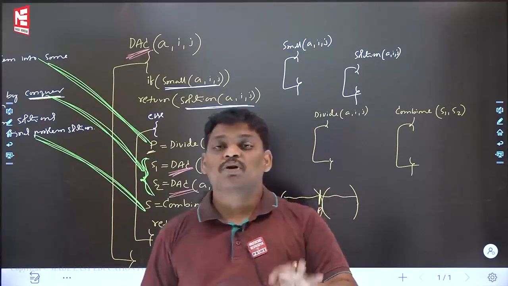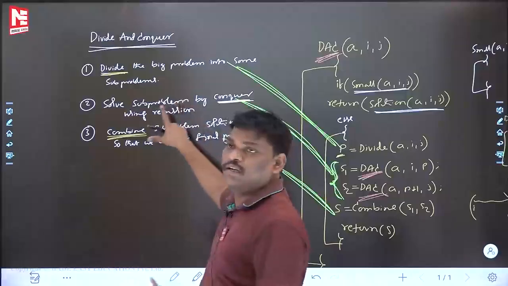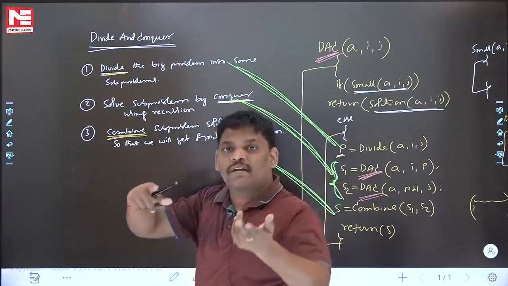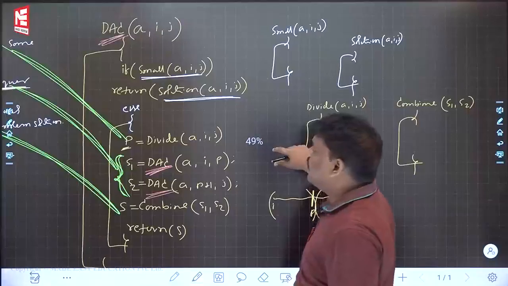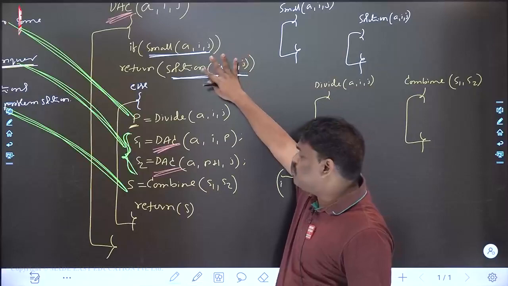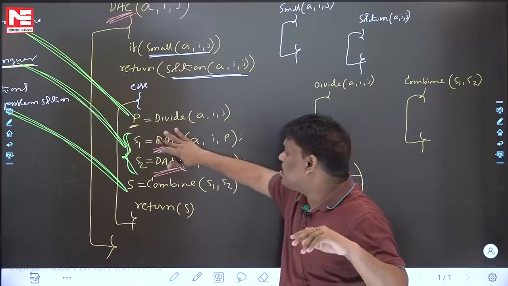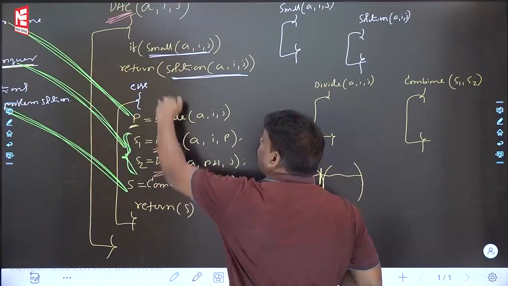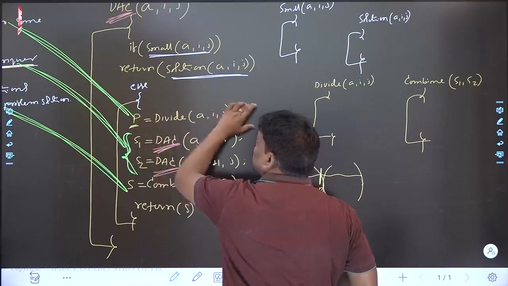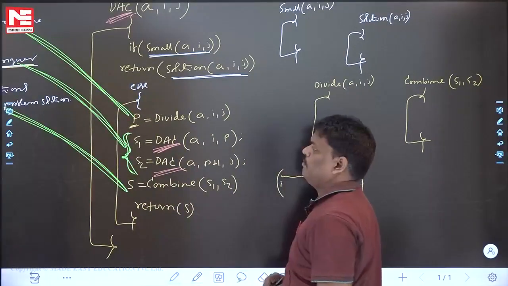Now, can you help me a little? What is divide and conquer roughly? I explained it like this, in normal English lines. Whatever you said, please write in the form of a systematic algorithm, which I have written. In this algorithm, the if part is not that important, the else part is important. In the else part: divide, conquer, combine. Conquer means what? Recursion. Before recursion, whatever is there in the else part is divide. After recursion, whatever is there is called combine.